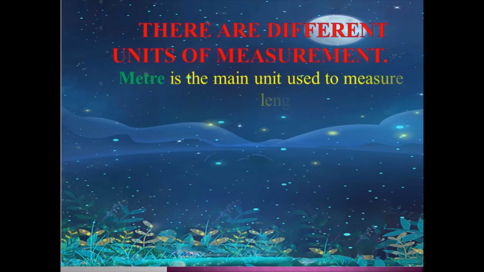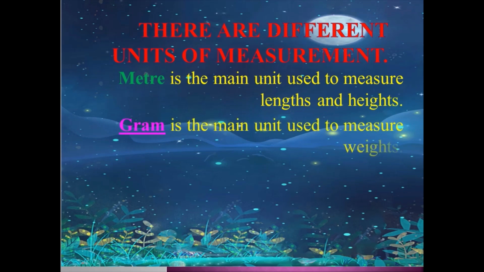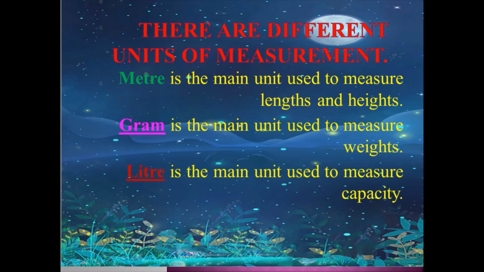Meter is the main unit used to measure lengths and heights. Gram is the main unit used to measure weights. Liter is the main unit used to measure capacity. So students, these are the most common measures of height, weight and capacity.